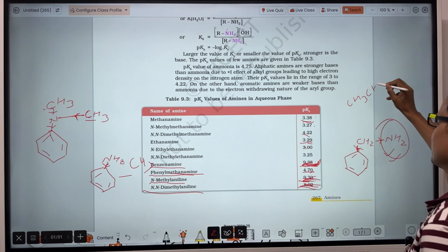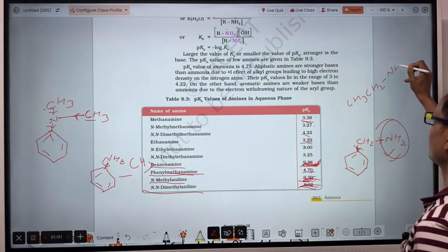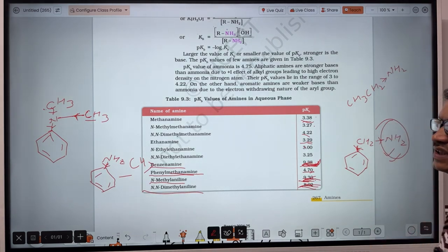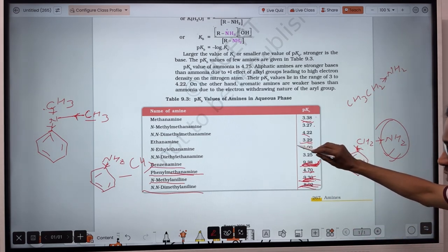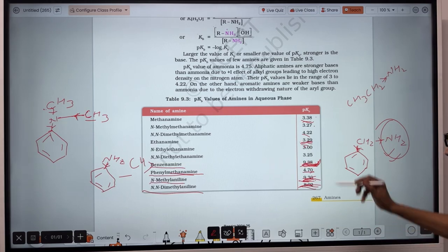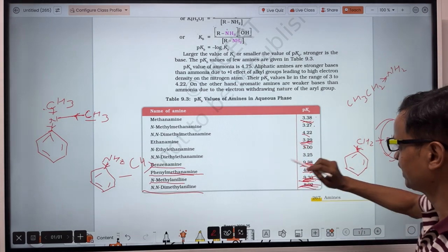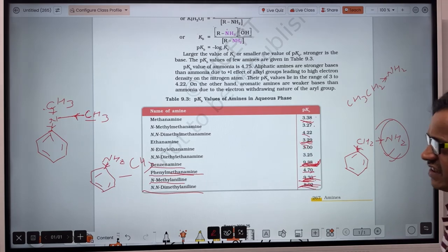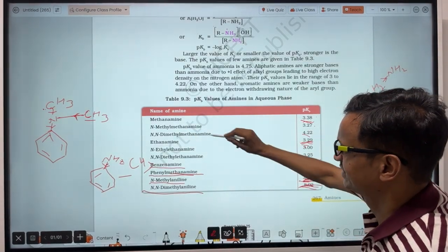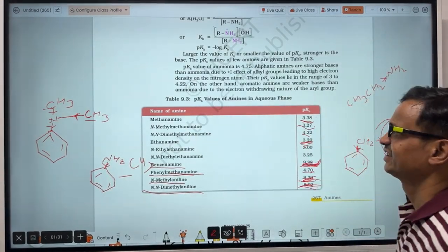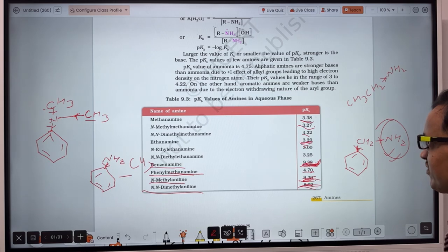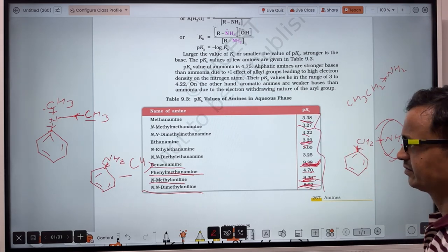Because the alkyl group is bulkier, so it can give the electron more compared to that of methanamine. So that's why ethanamine is more basic than methanamine, and that's why its pKb value is less. Then after this, N-methyl methanamine. Why this one? Because it's the secondary amine.